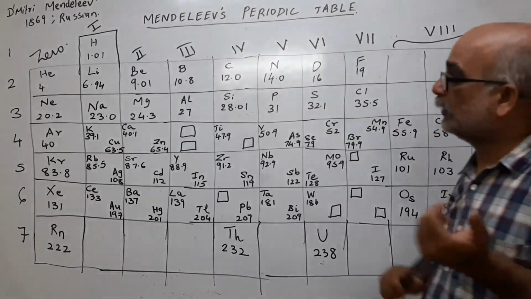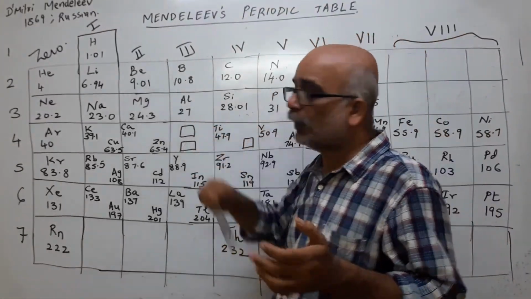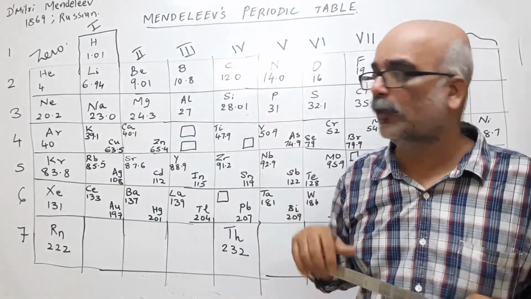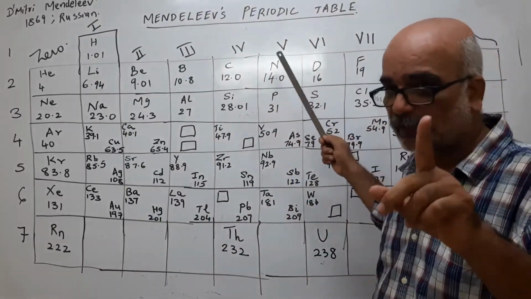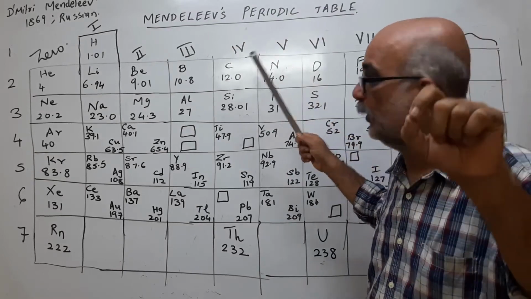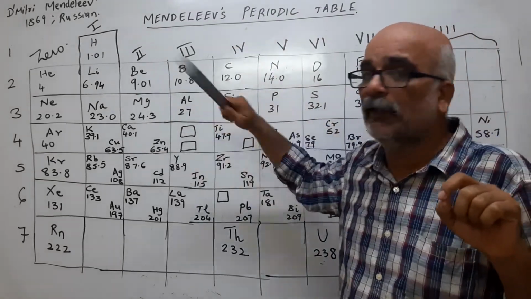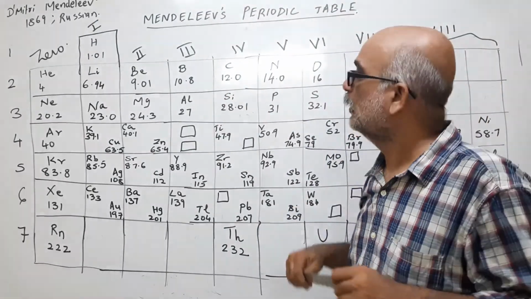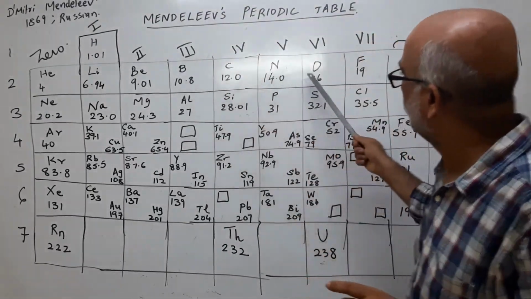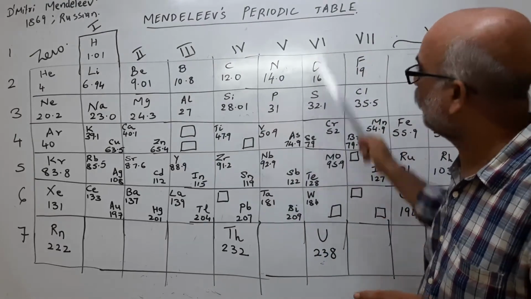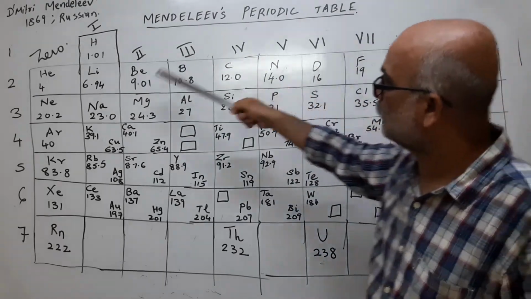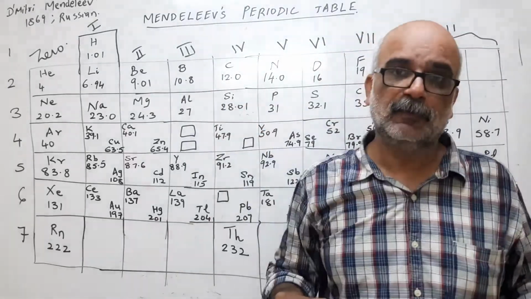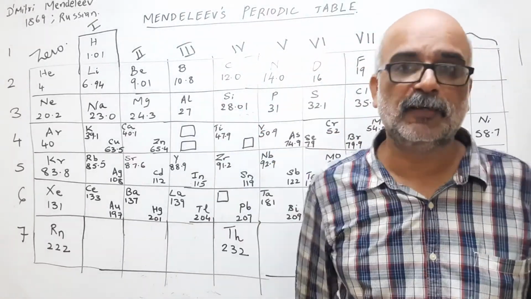Now I forgot to tell you one thing. Beryllium, earlier it was thought that the atomic mass of beryllium is around 14.09. That's an advantage which Mendeleev had, and that I should tell you. But later, when he arranged beryllium here, after 14, he found that beryllium does not belong here. It comes here. And therefore he could correct the atomic mass of beryllium. That was an advantage, which I forgot to tell you in the advantages.